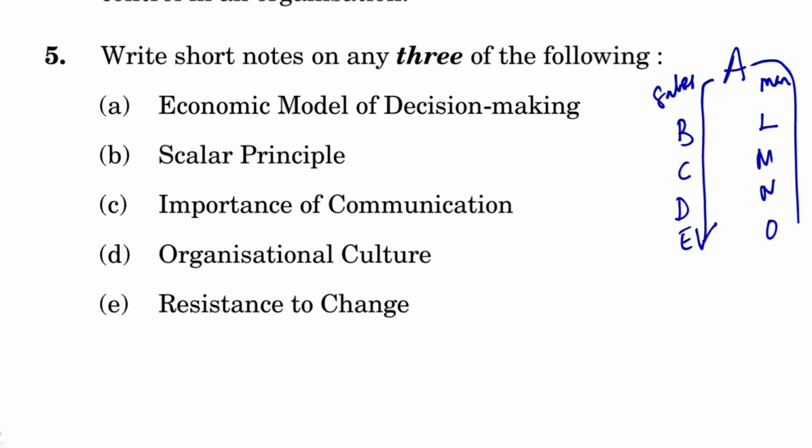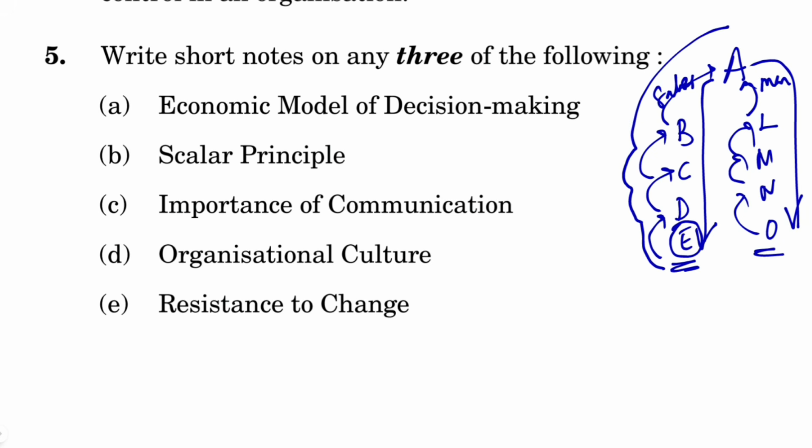A can also communicate with the marketing team, L, M, N, O, right? Or this E, which is the last level, can communicate to D, D can communicate to C, C can communicate to B, and B can communicate to A. Similarly, O can communicate to N, N to M, M to L, and L to A. Suppose E wants to communicate with O, he has to go to D, C, B, A, who has to pass the message to L, M, N, and O for decision making, if it is a serious decision making issue. Otherwise, they can form a gang plank and directly communicate. So that is the scalar principle.